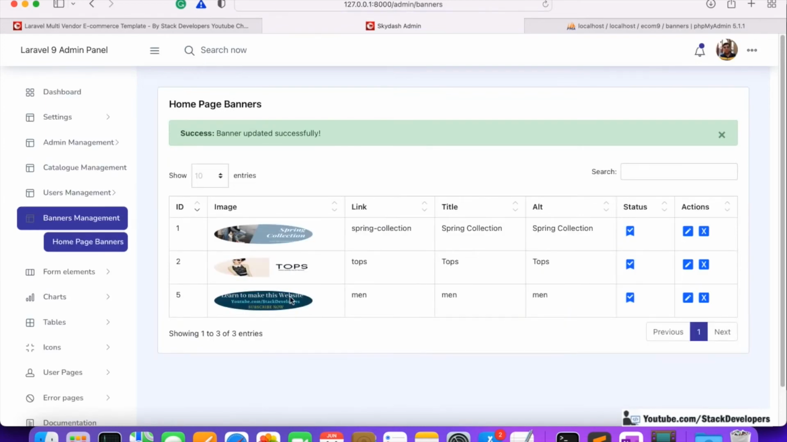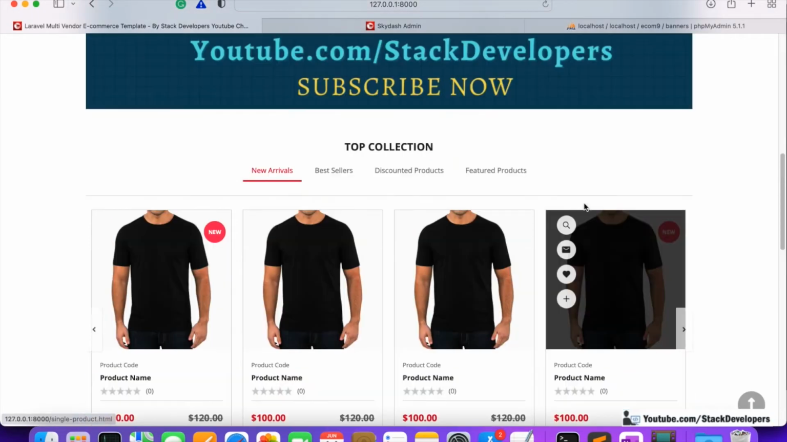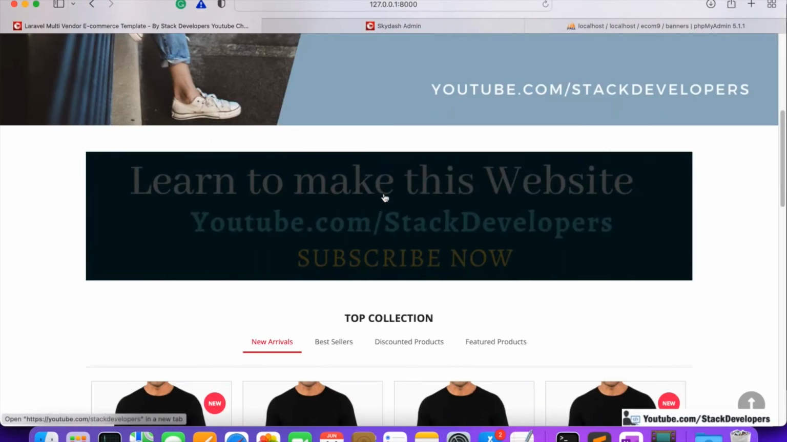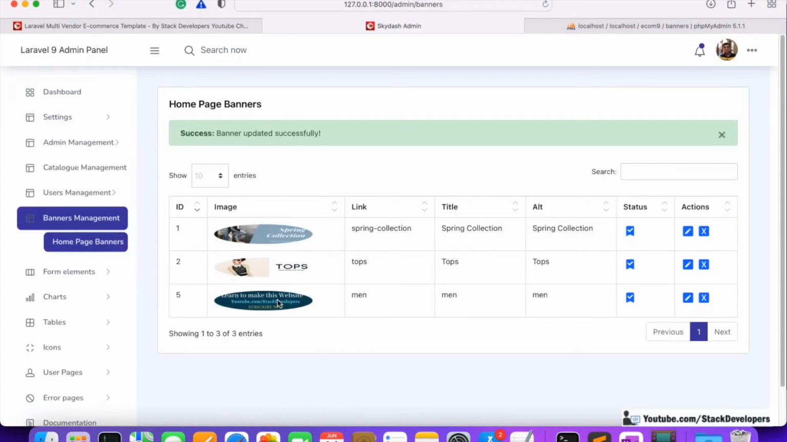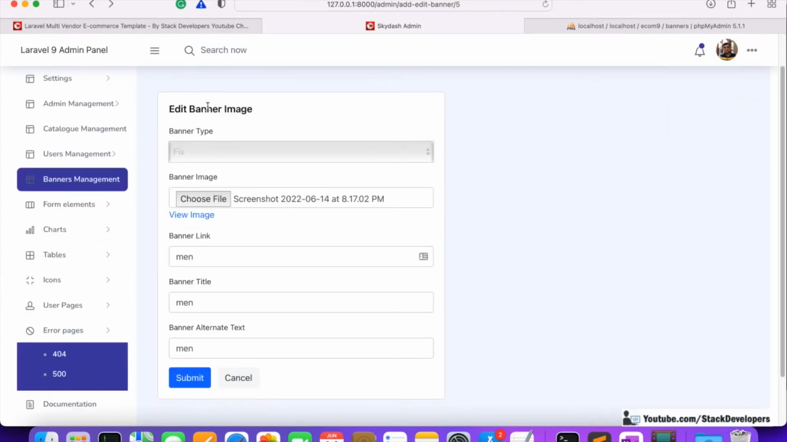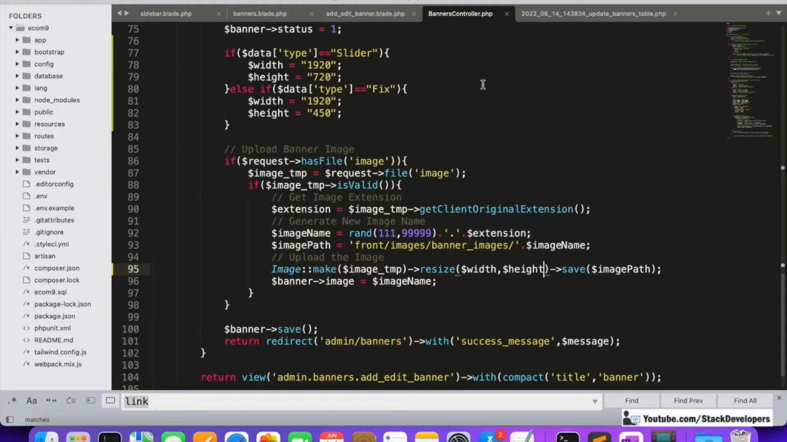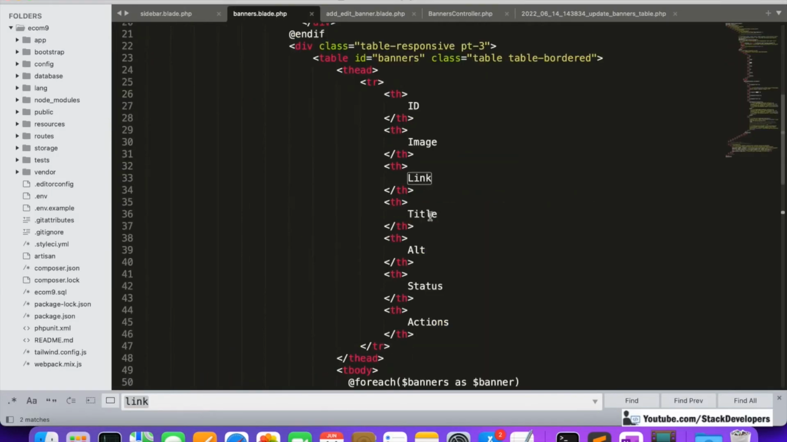Okay, so the banner has been updated, you can see it here as well, and here I'm going to refresh it. The banner is static right now, but you can see we are able to update the banner dynamically. In the admin panel we can update the banner, and here also we can see the fix. But now we need to make sure to show this type at the home page banner as well.